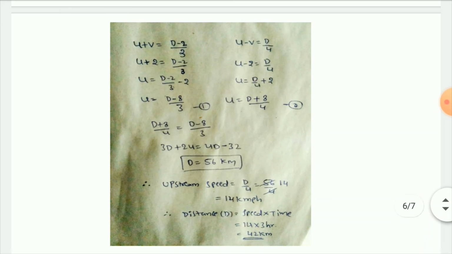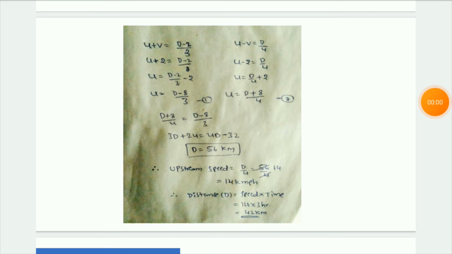So this is the boat and stream concept, guys. In boat and stream we have learned that there are four elements: upstream speed, downstream speed, stream speed or current speed, and the fourth one is boat speed. All these values we have seen in the examples.